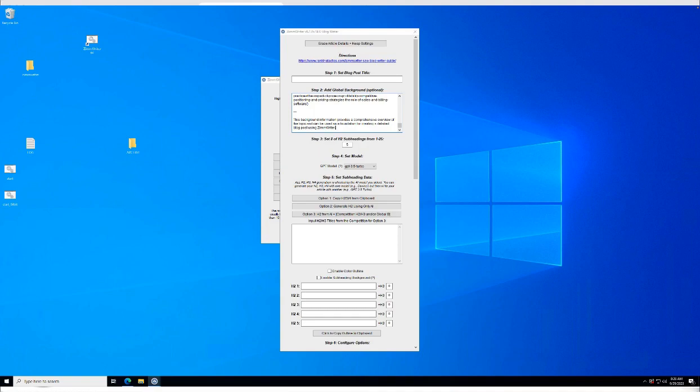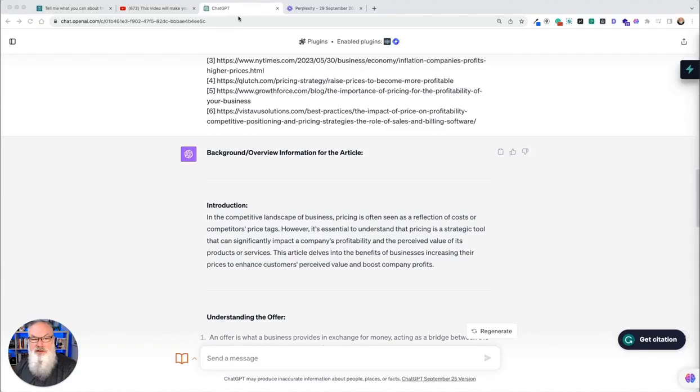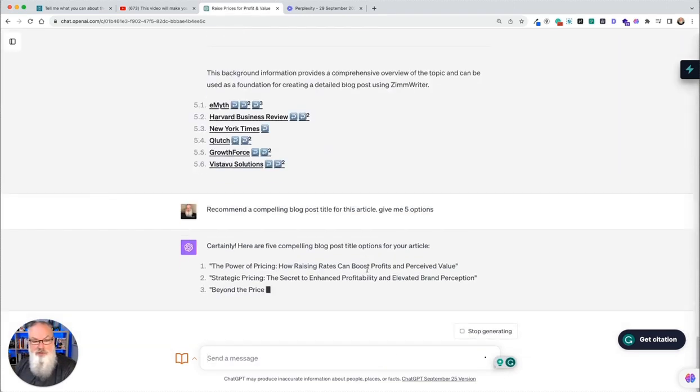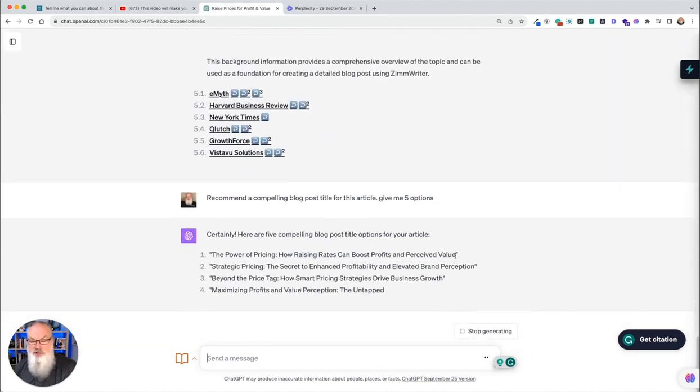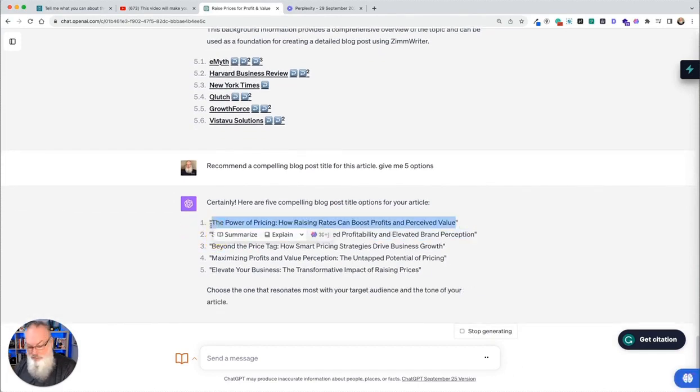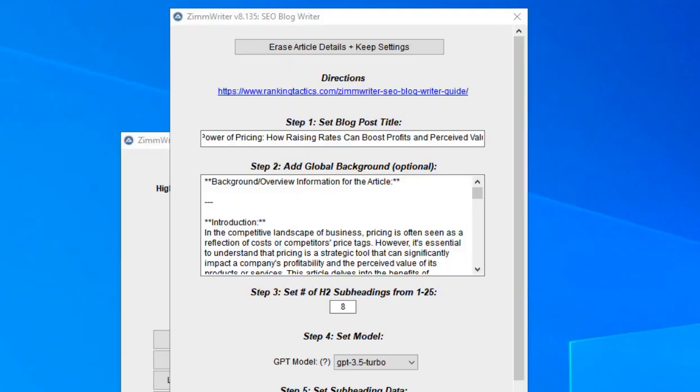And in this case, I'm going to go back over to ChatGPT for a minute and let's have it recommend a title for me. Maybe we'll actually ask it for 5. Recommend a compelling blog post title for this article. Gives me 5. And let's see what it tells us here. There we go. Actually, I like number 1. We'll just take that one. So the power of pricing. There we go. I'll put that in as my title over here in ZimmWriter.